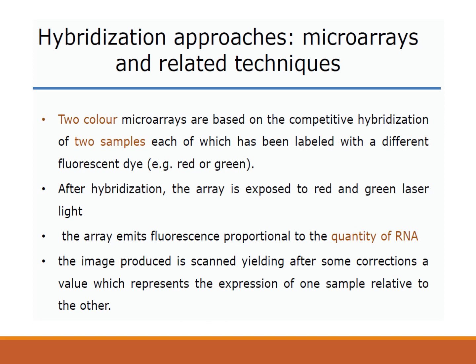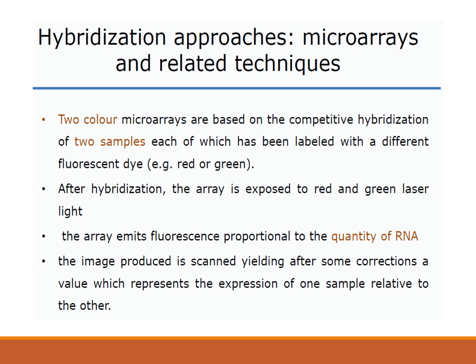Now after mixing your RNA molecules from both the samples to the oligonucleotides which are coated on the glass slide, they will hybridize. If they find the matching sequence, if they find the complementary sequence, then they will be hybridized, or they will form complementary base pairing. Now this array will be exposed to red and green laser light. So once they are exposed to the laser light, they will emit fluorescence. Now that fluorescence will be proportional to the quantity or concentration of the RNA molecule.